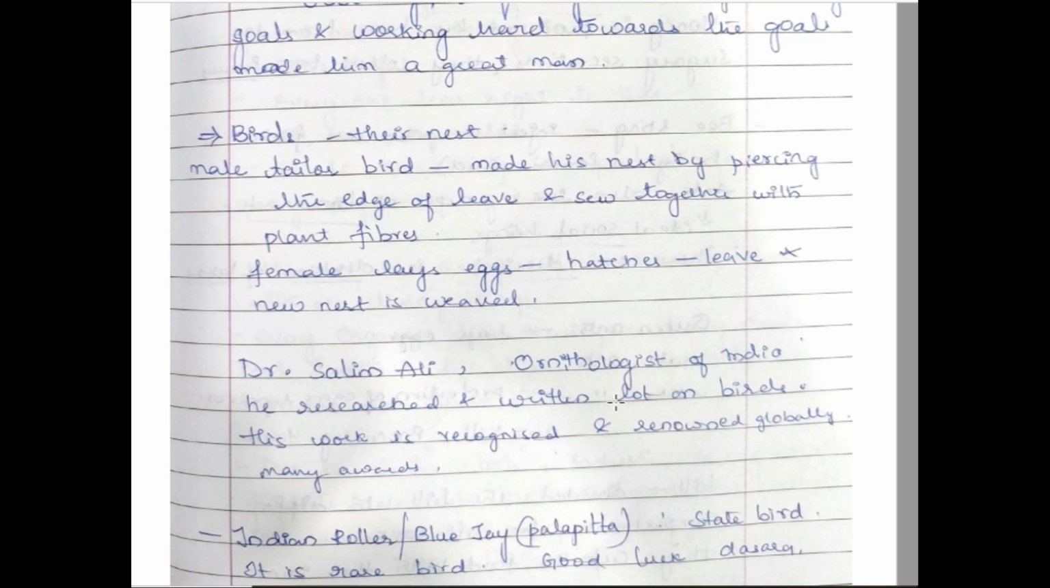And if you see the greatness of birds, some of the birds live in a nest, right? So their shelter is the nest. So if we see some birds like the male tailor bird, it will prepare its nest by piercing the edge of the leaves, and with the plant fibers, they make a nest. Now, this nest is made by a male tailor bird. The female tailor bird will come and lay the eggs, hatch them, and leave the nest.